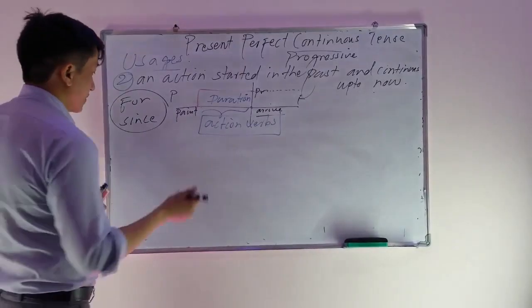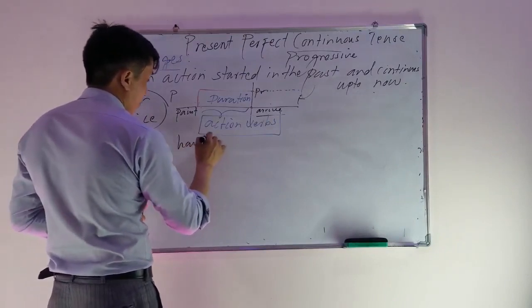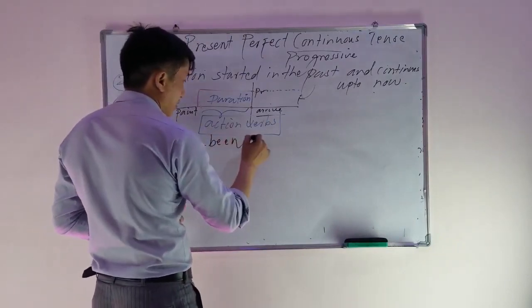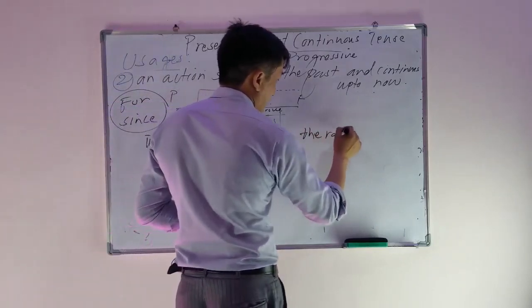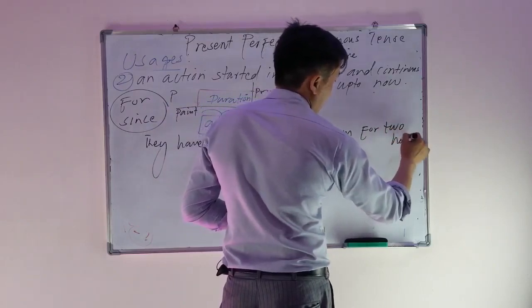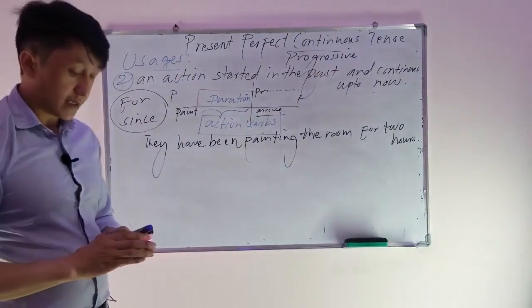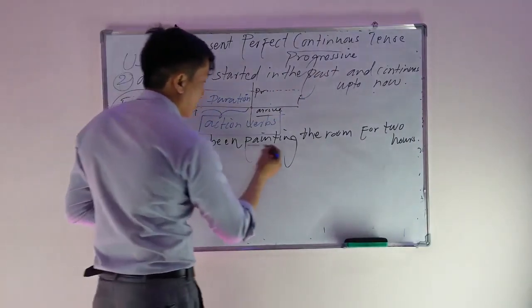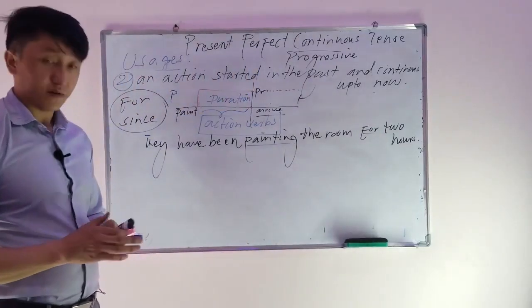For example, I can say they have been painting the room for 2 hours. 2 hours ago they came here and they started painting. This action of painting continued for how long? For 2 hours. It's an action verb.